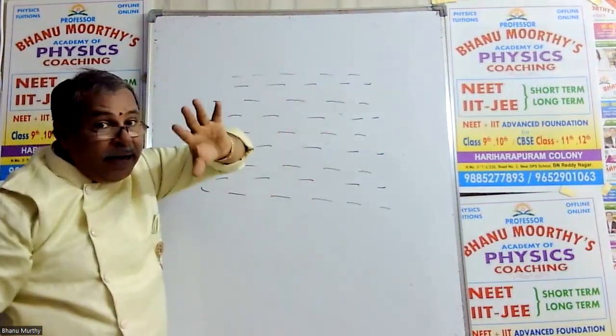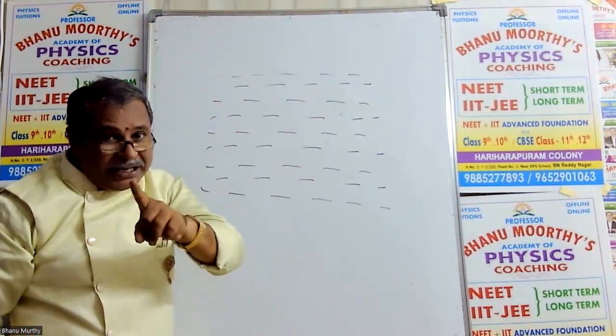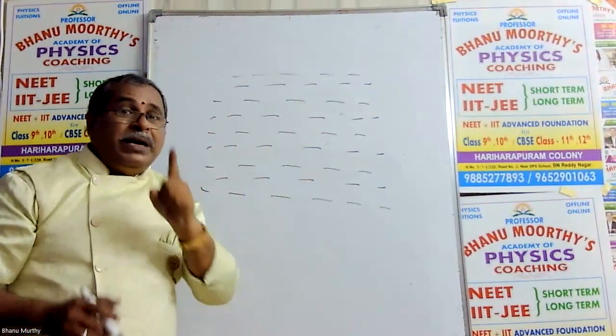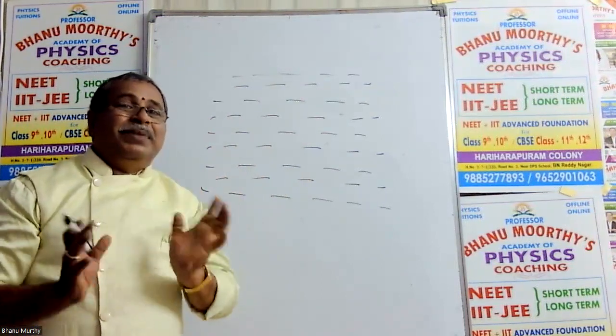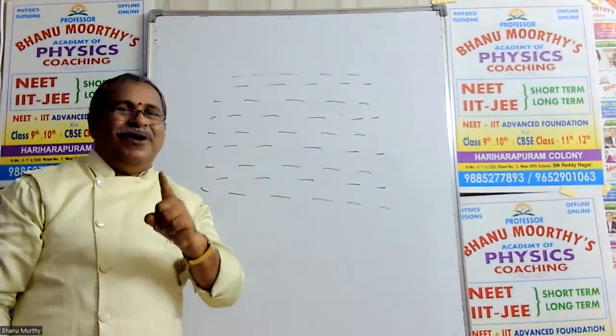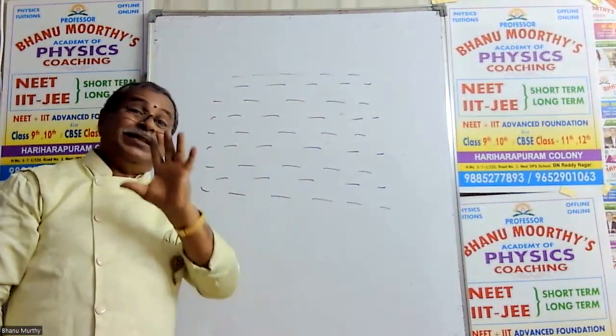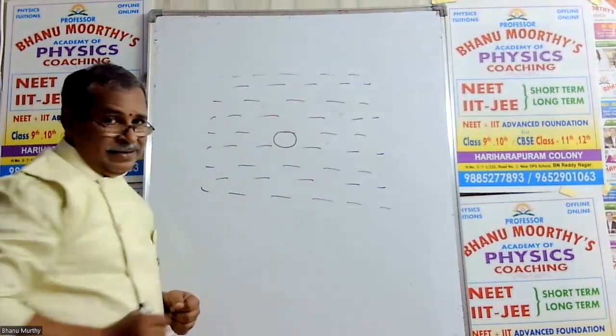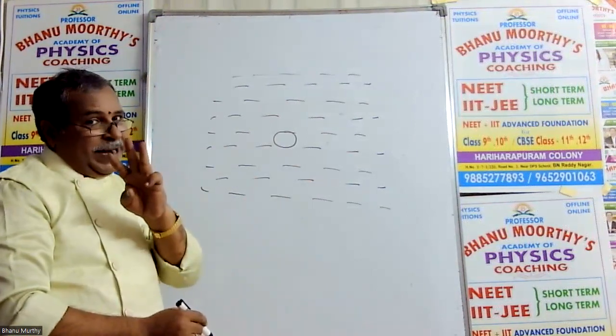When it first enters, it comes down very fast because of the gravitational effect. Only the gravitational effect will be there. It comes very fast. But after some time, what happens? Some resistance will act on the ball from the liquid. So during the journey, suppose the ball is here. It experiences three forces, my dear students.